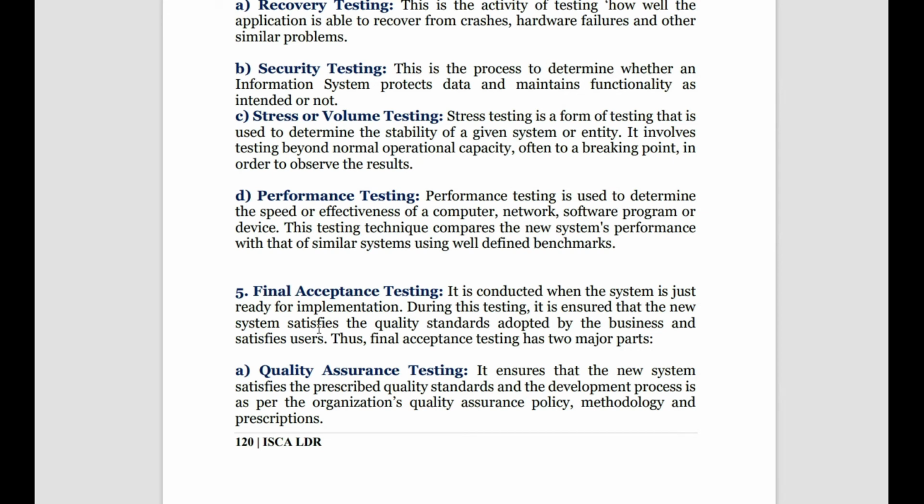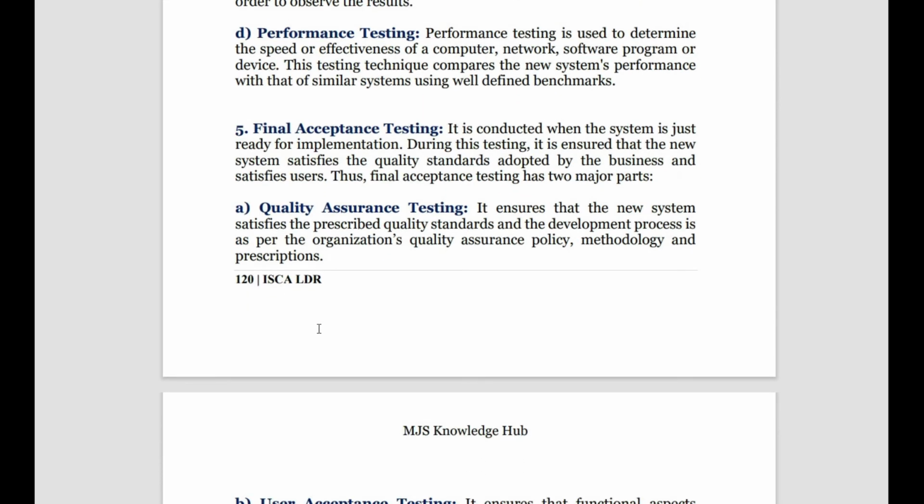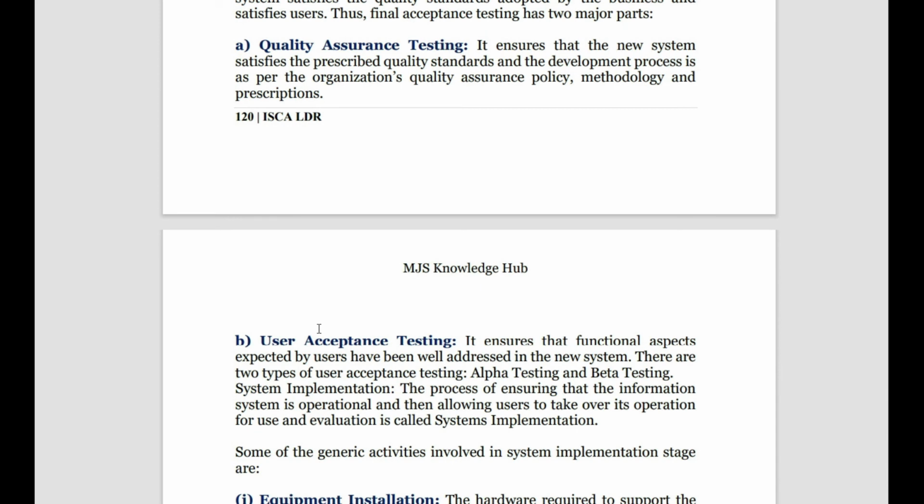Okay, then we do the final acceptance testing to see if the system that is ready for implementation is satisfying all our needs or not. Final acceptance testing has two parts: one is quality assurance testing and one is user acceptance testing. Quality assurance testing is done to see if the prescribed quality standards are followed, whether it meets the quality criteria and the quality assurance policy of the organization.